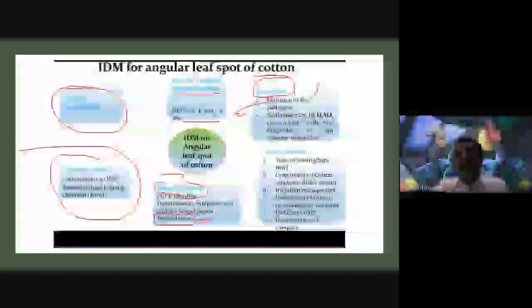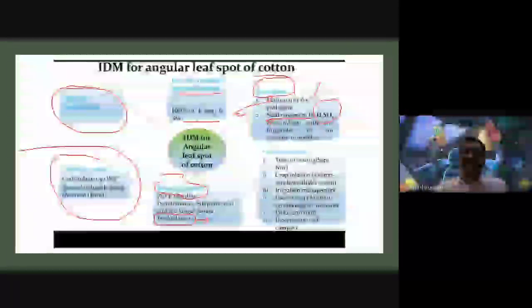In the quarantine method, we have to use seed treatment with H2SO4. What is H2SO4? H2SO4 means sulfuric acid, at 100 ml per kg, with biofungicides or any systemic fungicides we can use. So these are the quarantine methods. At the same time, cultural practices are also very important. What are the cultural practices we are going to apply?